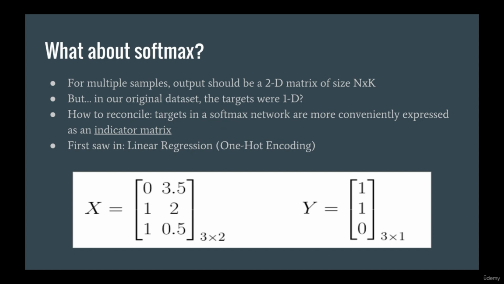This is interesting because it suggests that if we use Softmax, then our outputs should be two-dimensional. But as you recall from our original dataset, the outputs are one-dimensional. So how can we reconcile this difference? The answer is that the targets in a neural network with Softmax output are more conveniently expressed as an indicator matrix. This is also equivalent to one-hot encoding, which you first saw in my linear regression course.